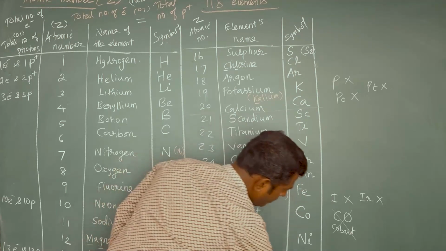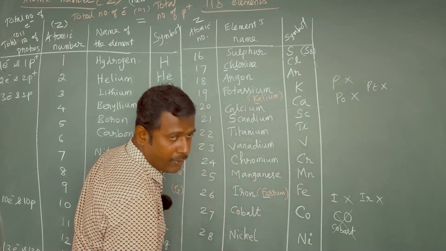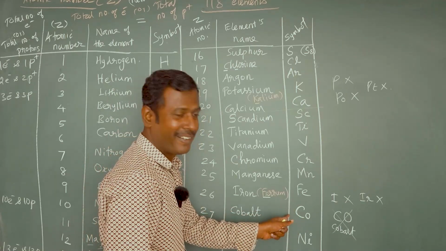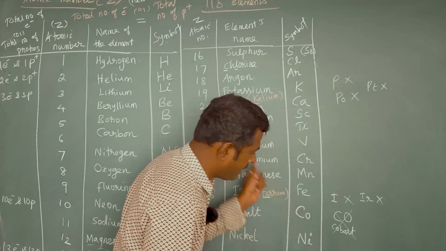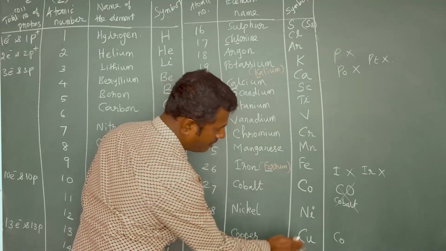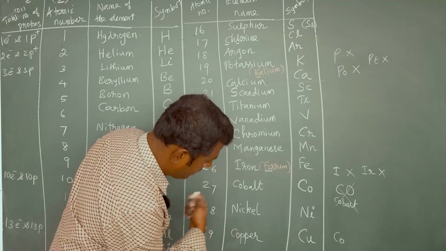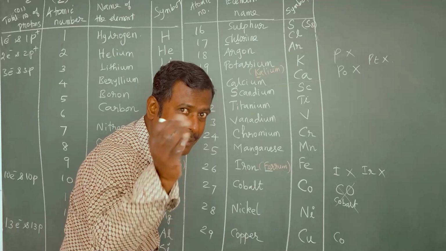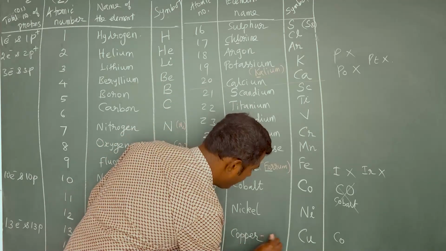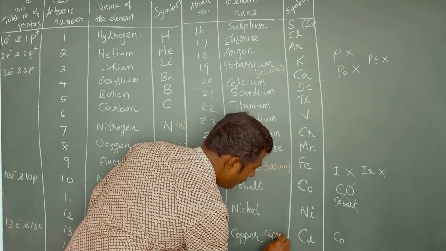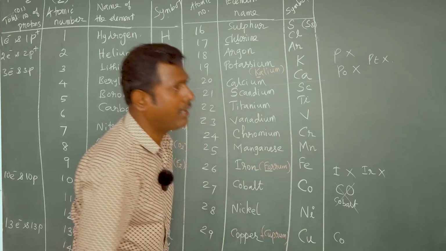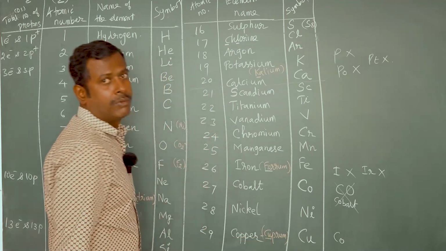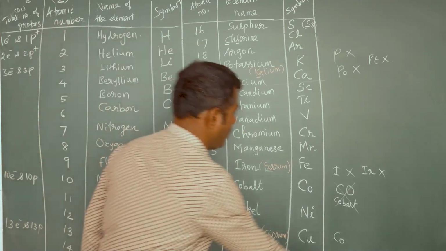Can we give the symbol of copper as Co? No, Co was already given to cobalt. And for copper, we should give Cu. Sir, there is no U in the spelling, how can we give U? Yes, Latin name. The Latin name for copper is cuprum. So the first two letters from cuprum, Cu, are taken. That's why not Co.